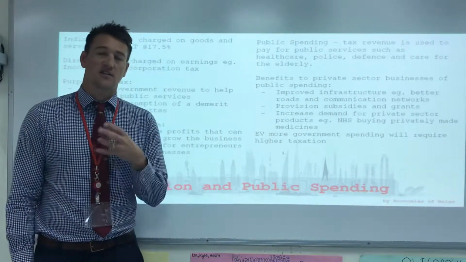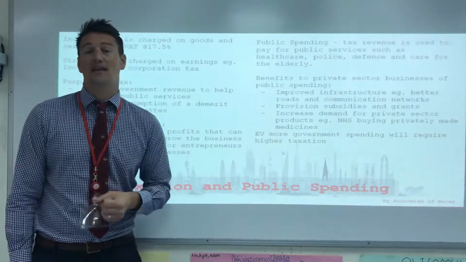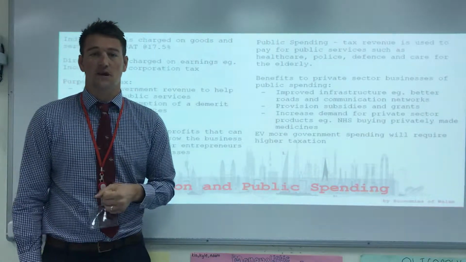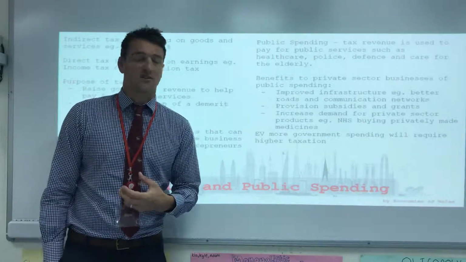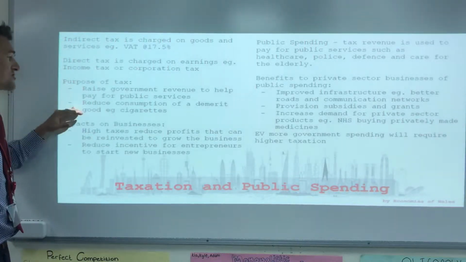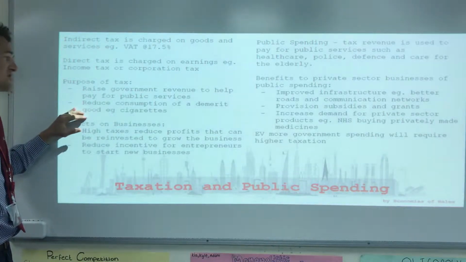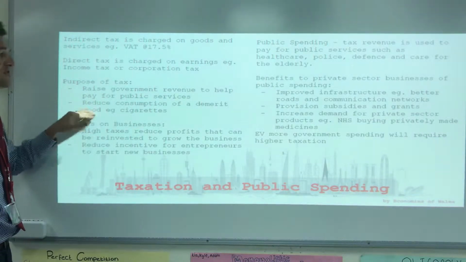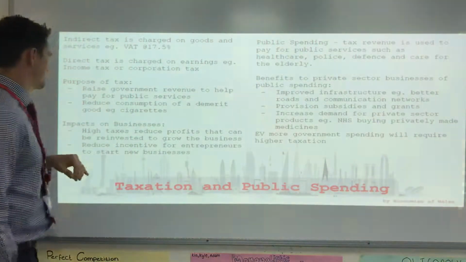All of these things, if the government did not tax them heavily, we'd consume too much of them and a lot of markets wouldn't function properly. So we've got two reasons: raise government revenue or to reduce consumption of a demerit good. Okay, so these goods that have external costs essentially.